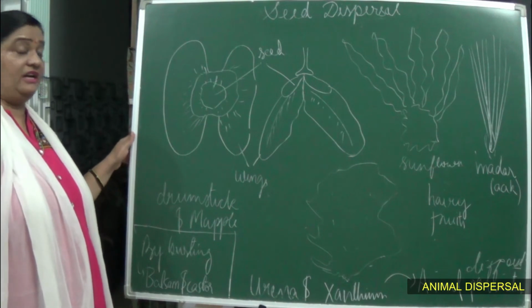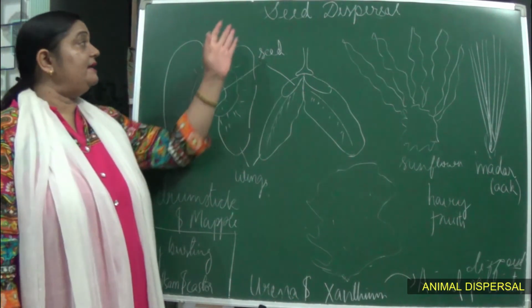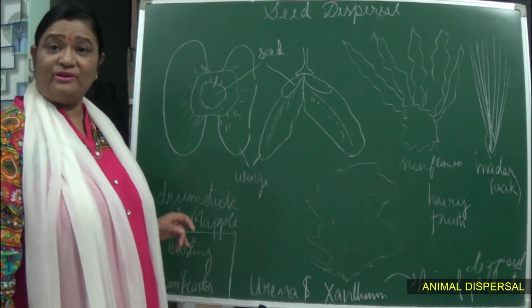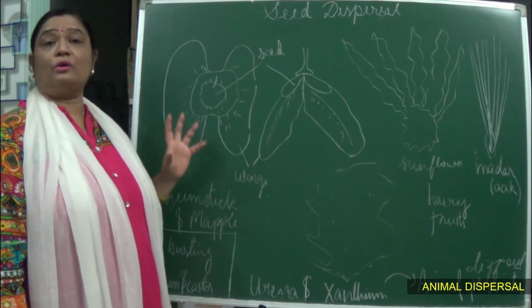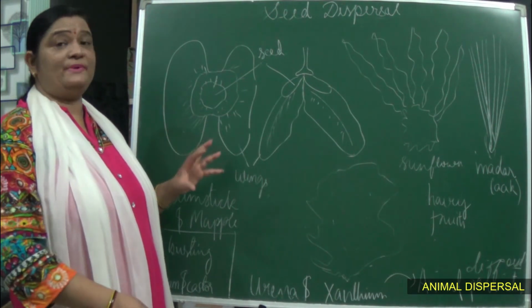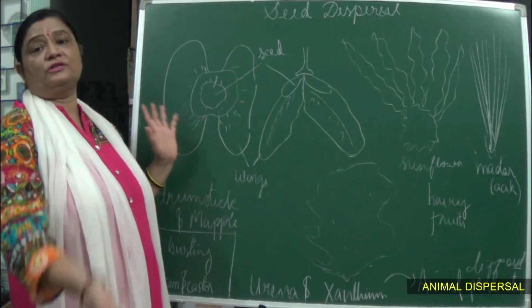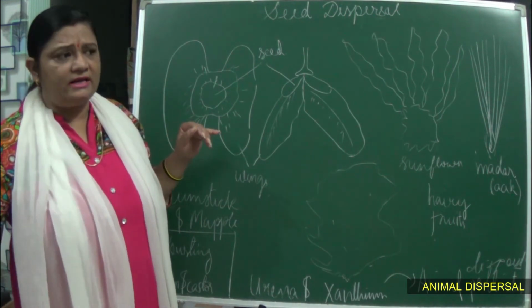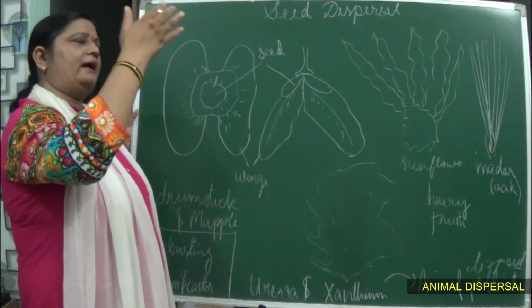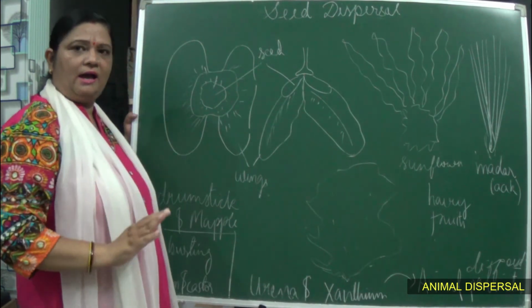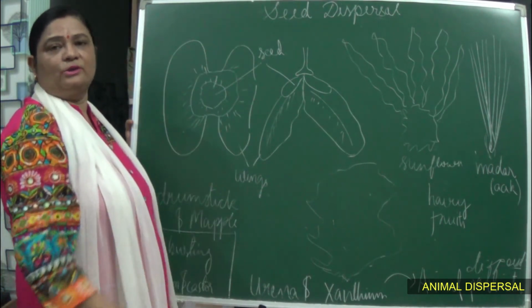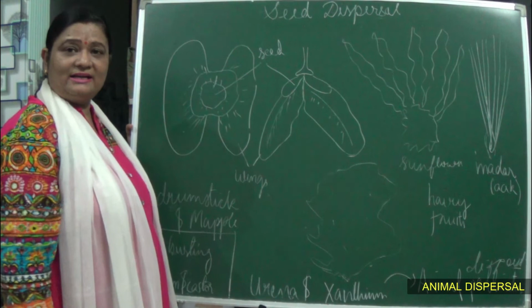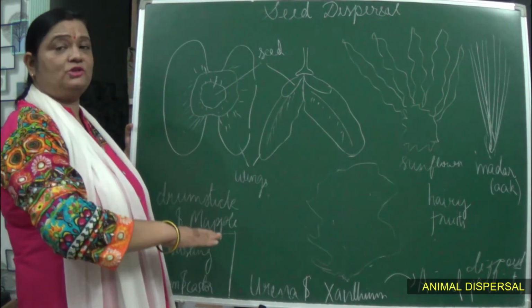Different mechanisms are there. You can even see that the seeds are dispersed by water. You can see the coconut, these coconuts you all know. This coconut falls on the water body and it is carried to a distance and reaches another area, and then it starts growing naturally. Here also it is being dispersed from one place to another.